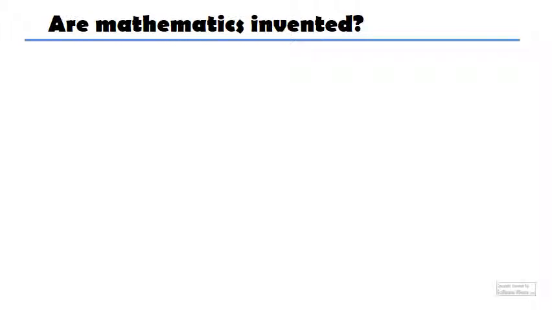I'm going to explain complex numbers as exponents. What happens when I have a number to the power of a complex number? But I'm going to first ask a question: is the idea of a complex number something that somebody just made up, or is it something that somebody discovered?